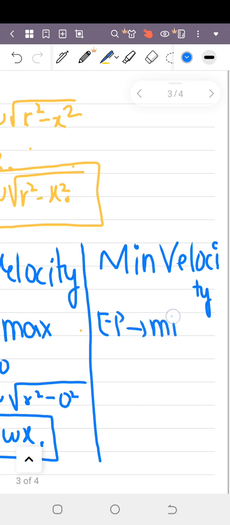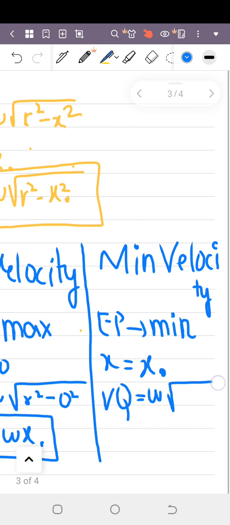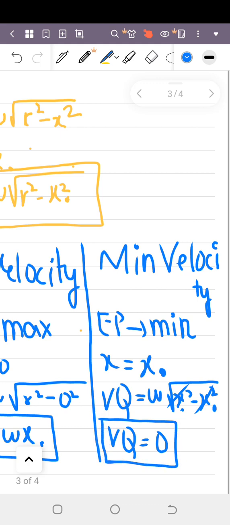Here x will be equal to r at the extreme position, so VQ is equal to omega times the square root of r square minus r square. Both will cancel, and the remaining is 0 multiplied by omega, which is 0. So the minimum velocity of the shadow is 0.